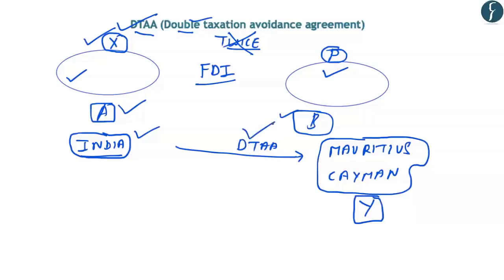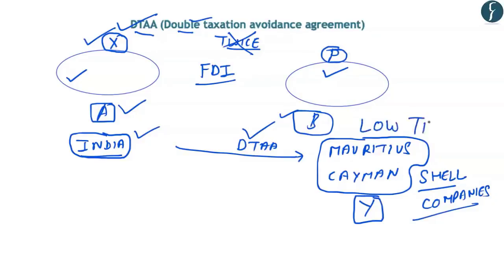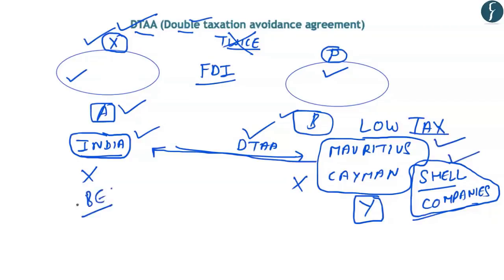What multinational companies do is that they create or register shell companies in these low taxation countries. Here you should note that these countries are generally low tax countries. So they register a shell company in these low taxation countries, and from there on they invest in countries like India. In such a scenario, the MNCs avoid paying taxes in both Mauritius as well as in India. This is because Mauritius already has a low taxation system, and also India is not charging taxes under the DTAA treaty or the agreement. This phenomenon leads to base erosion, or tax base erosion, in India.